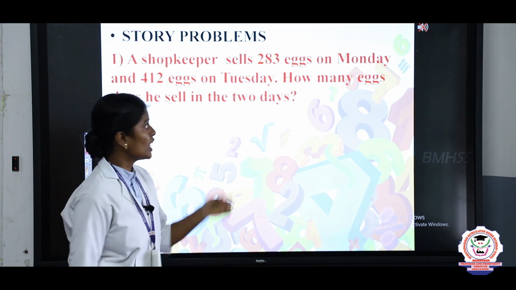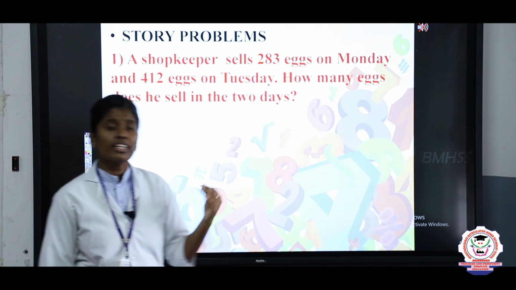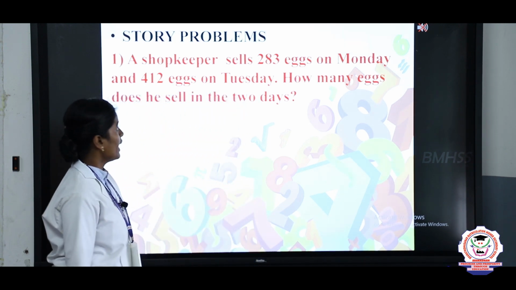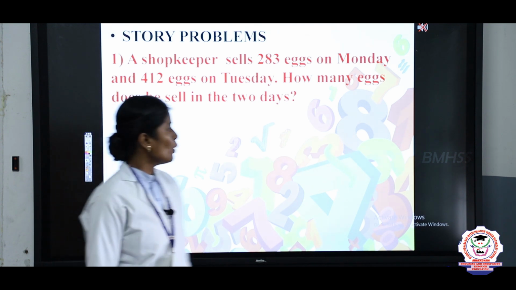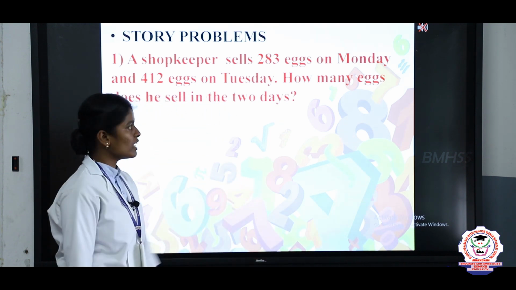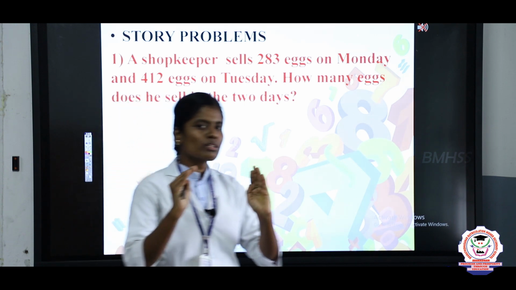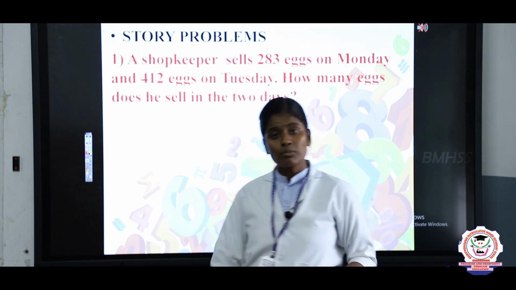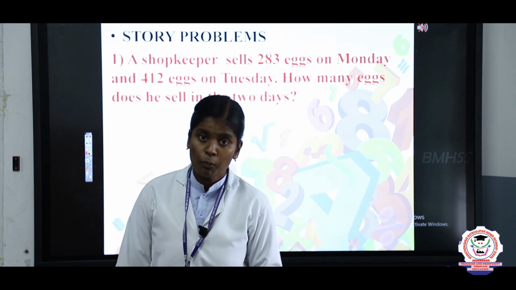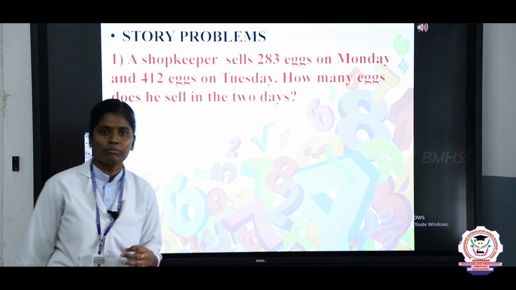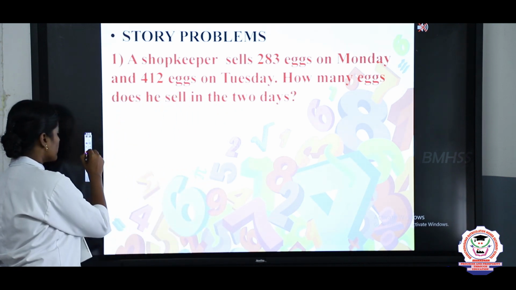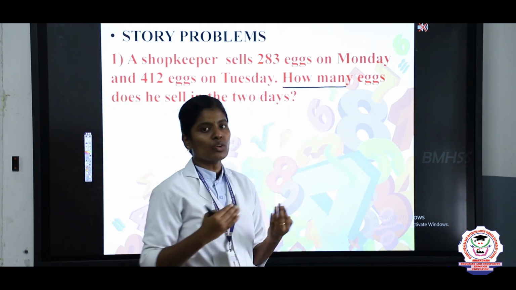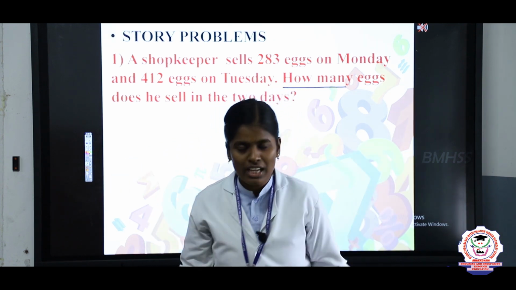The first question is, a shopkeeper sells 283 eggs on Monday and 412 eggs on Tuesday. How many eggs does he sell in the two days? Listen my children, I will give some clues for you. When we have terms like how many, how much, find the total, find the sum, there we should use the addition problem.